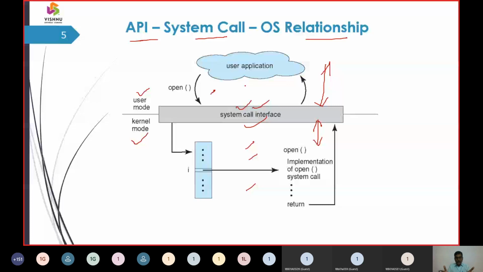So both these vice versa operations have to happen. How do these operations happen? They happen only in the form of system calls. System calls are nothing but instructions. System calls are nothing but commands. System calls are nothing but protocols which establish a quick relationship between users and the operating system to get their services done, to get their jobs executed. So we have the relationship in the form of system calls.